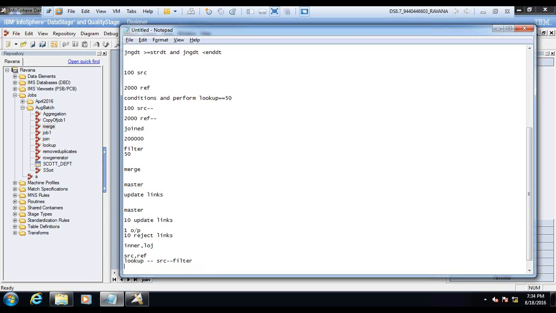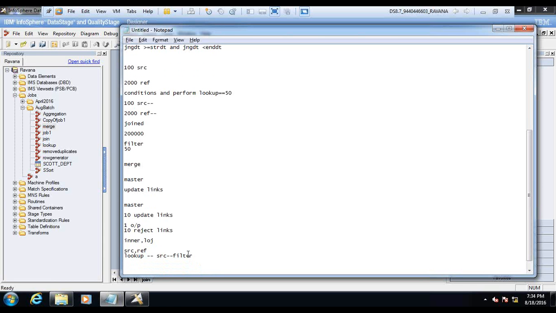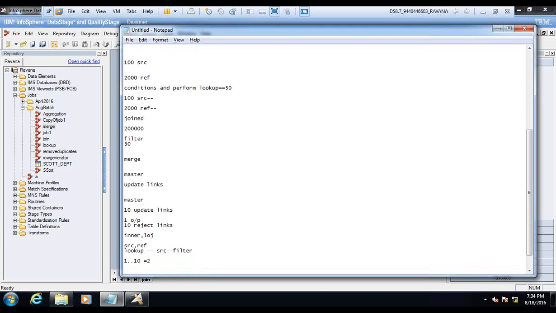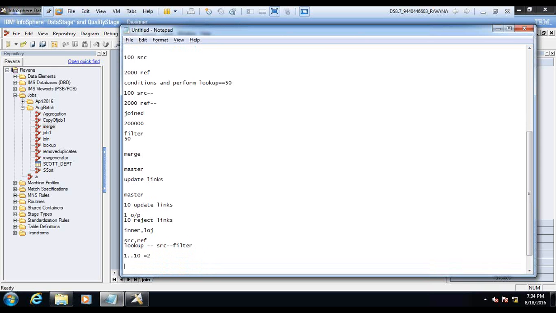Because I think in filter you can write a condition, right? Yeah, I can write a condition. So, for example, you have 1 to 10 records, and you want to pick up only 2. Then I can have a filter. Yeah, that's the scenario I meant to say, with a very limited number of reference records, I thought we can use a filter.